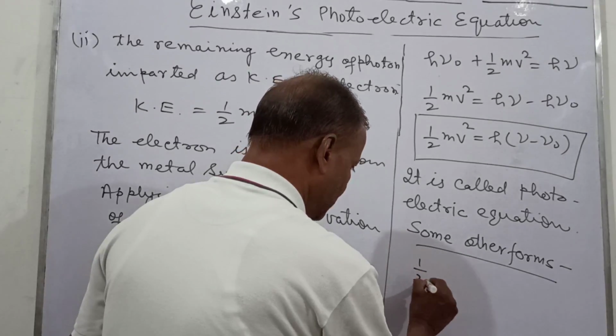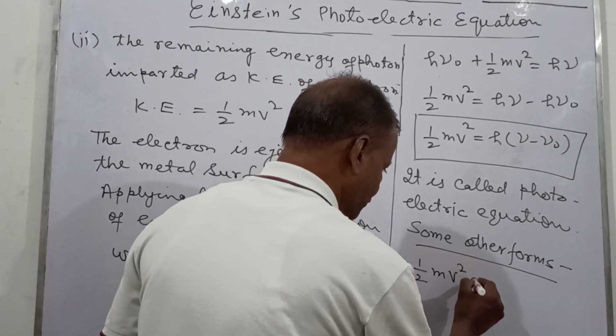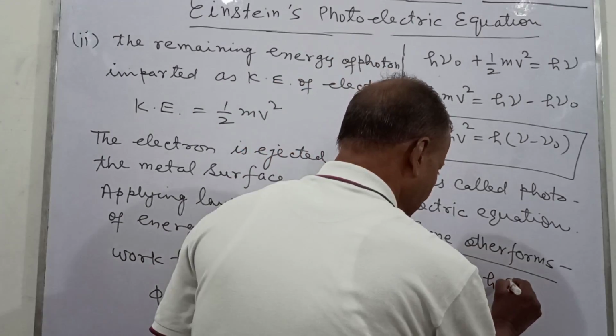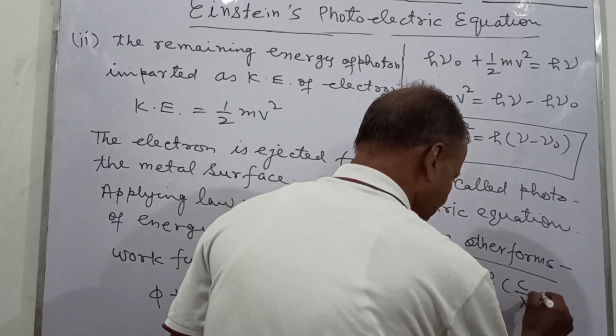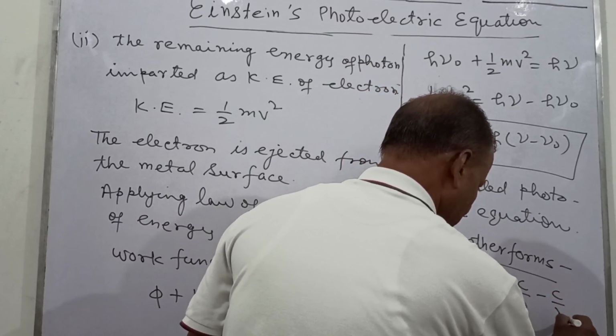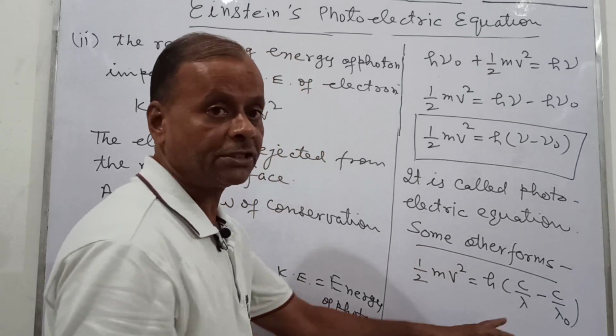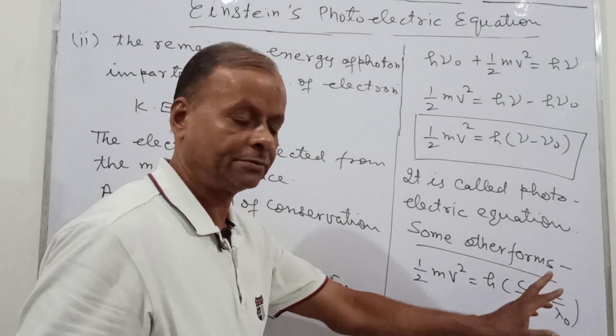That is half mv square equal to h times (c upon lambda minus c upon lambda naught), where c is the speed of light.